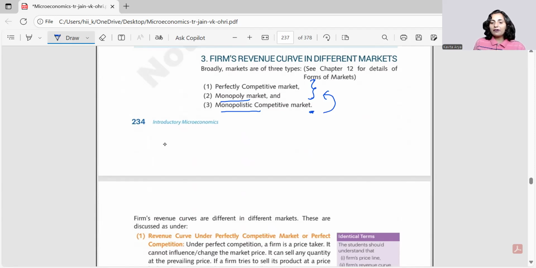So if perfect market shows the constant prices, and these two are showing the fall in prices, monopoly will give more or bigger fall as compared to the monopolistic.